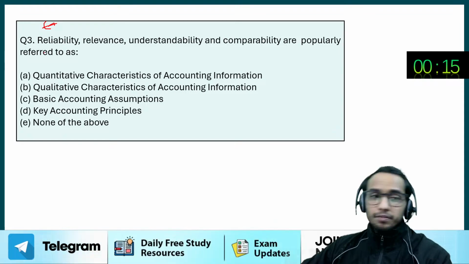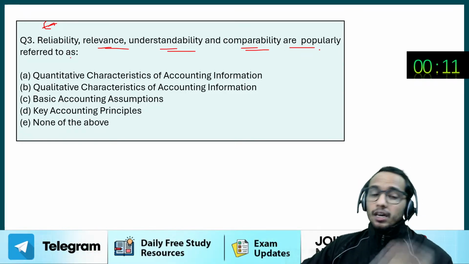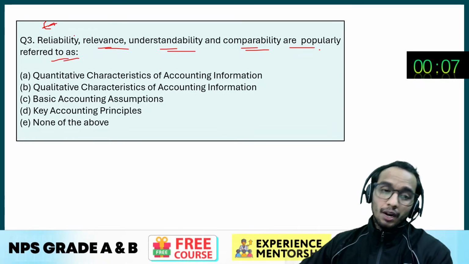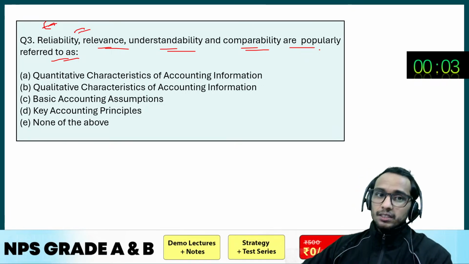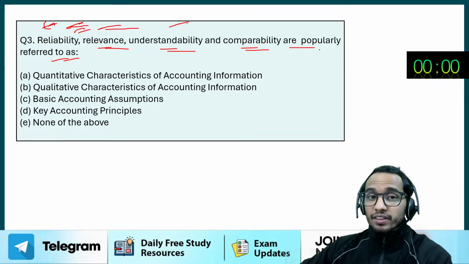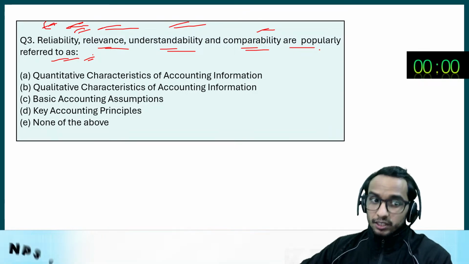And we have reliability, relevance, understandability, and comparability are popularly referred to as what? Now, what are these characteristics? These are the characteristics of the accounting information, as you can clearly see: reliability, relevance, understandability, comparability. What are these type of characteristics called?